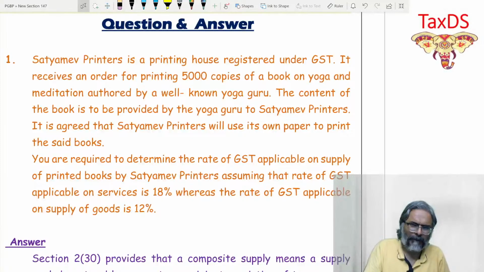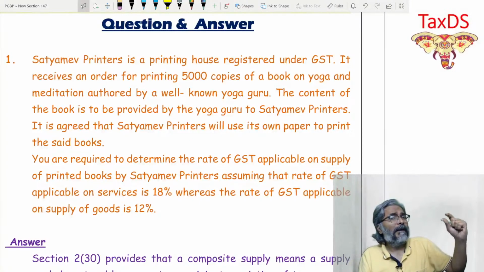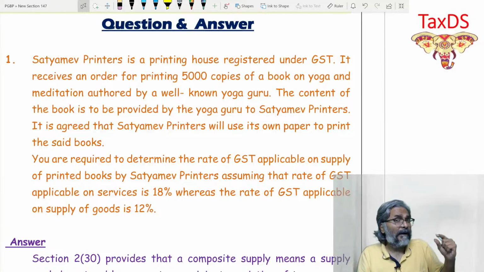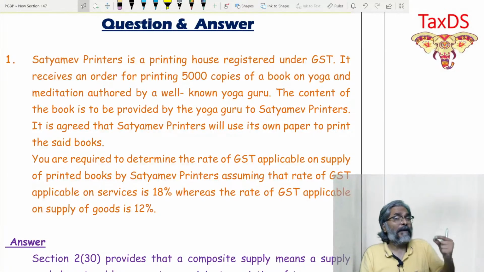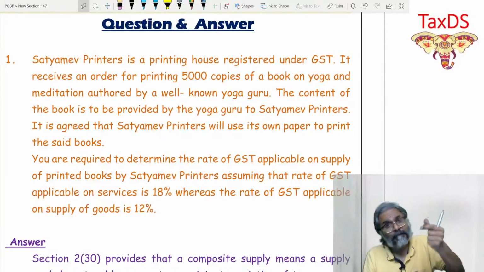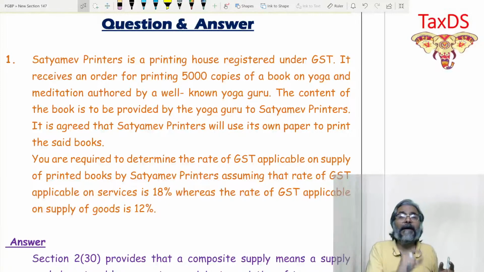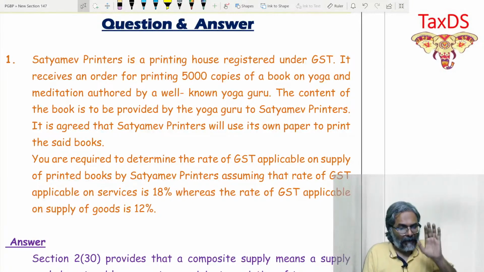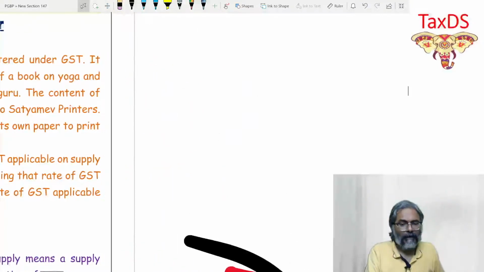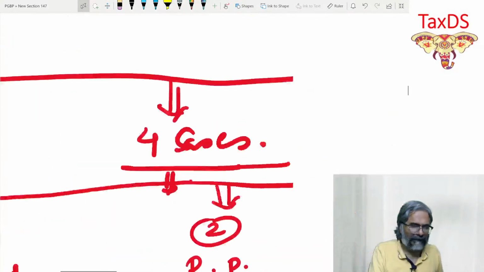This is the yoga guru. So what have I provided to him in this case? Did I provide him goods, which is the paper, or did I provide him a service, which is the service of printing? What did I provide to him is what we need to answer. Obviously, this boils down to the concept of composite supply or mixed supply, and on that you need to develop the answer, students. So now, students, how are you going to unfold the answer in this context?